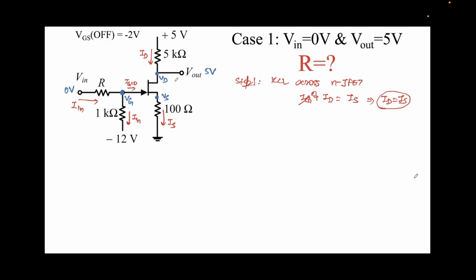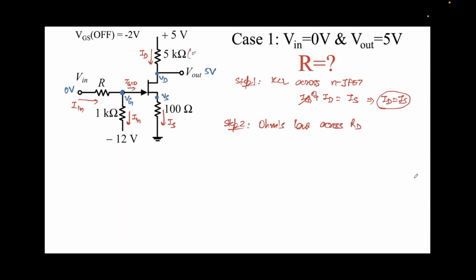Now we'll first try to figure out whether this JFET is conducting or whether it's pinched off. How to do this? That's step 2. I'll try to find out ID, because I know the output voltage here. Step 2 is I'll apply Ohm's law across RD.